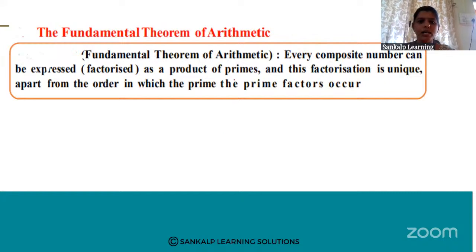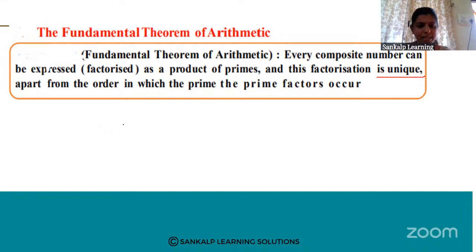Next comes the fundamental theorem of arithmetic. This is very important and this statement can be asked for 1 mark in your examination. Every composite number can be expressed as a product of primes, and this factorization is unique, apart from the order in which the prime factors occur.